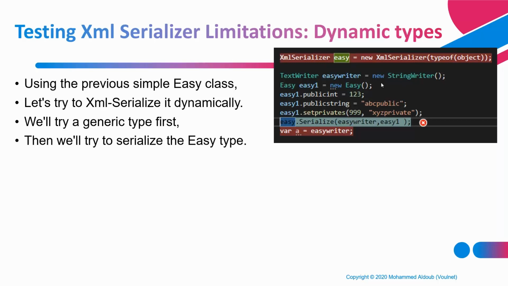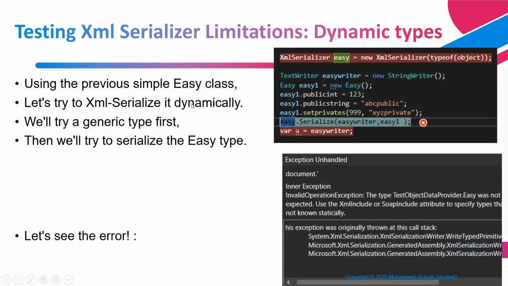And the third condition for the XML serializer is that it should only serialize or deserialize classes it knows at runtime. In this piece of code, we try to create a new XML serializer with the type of object. So it's a dynamic type. It doesn't really know what kind of thing we're going to throw at it. If we try to serialize the easy tab, let's see here, we get the error.